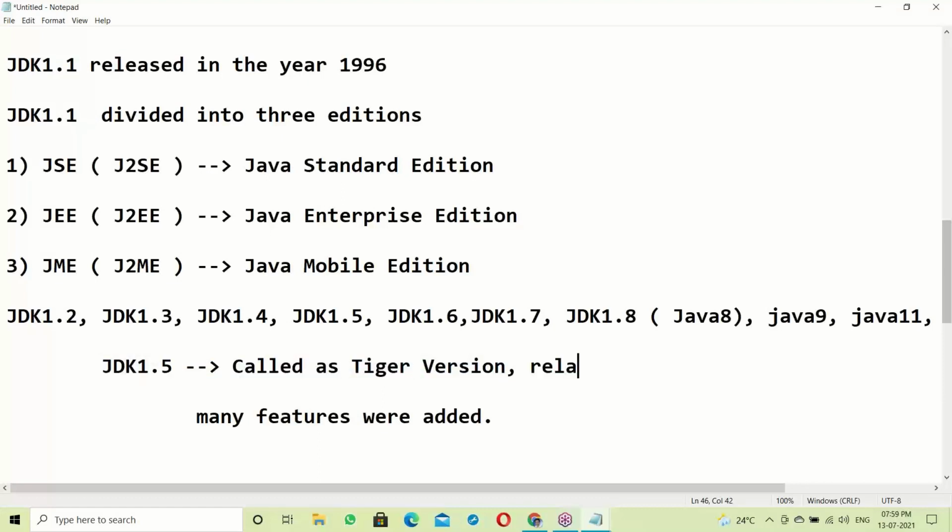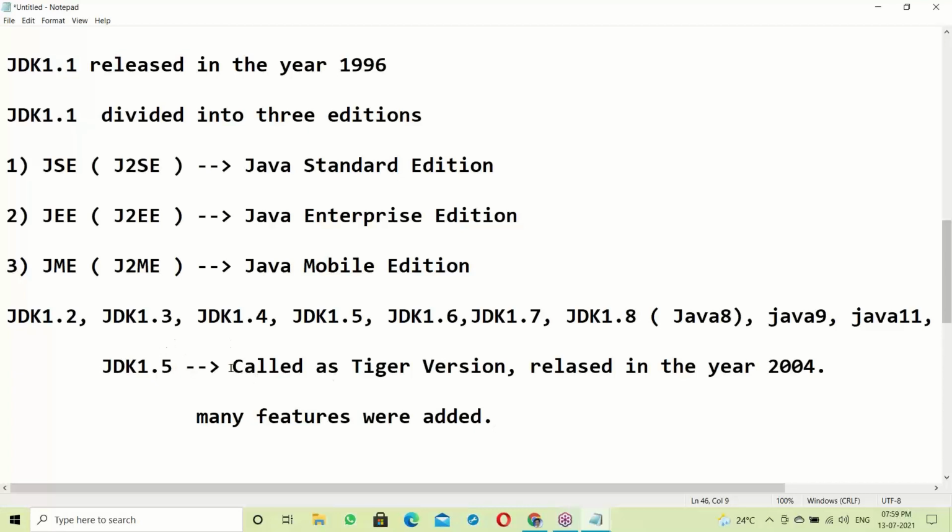Tiger version was released in the year 2004. I know every version, including dates. I have that much experience, traveling with Java for almost more than 20 years. Java has become like a life partner, part of my life.